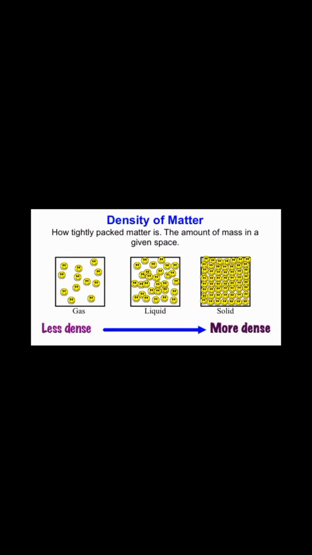Students, density is actually the quantity of matter per unit volume. Means density is the mass per unit volume. As you can see in gas, the molecules are far apart, so mass per unit volume is very less. That is why the gases have very less density and it is measured in grams per dm cube.